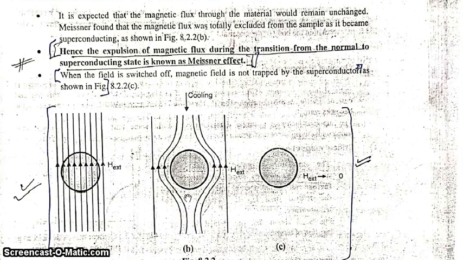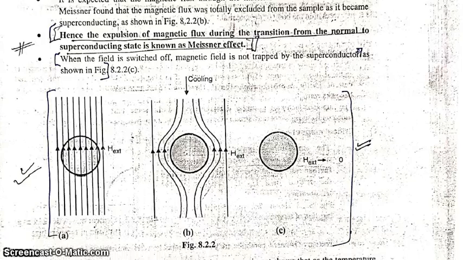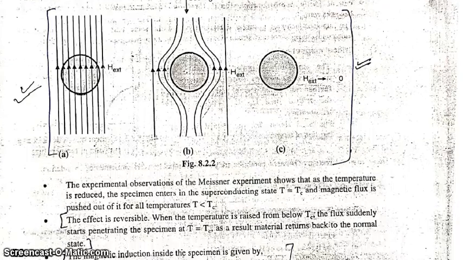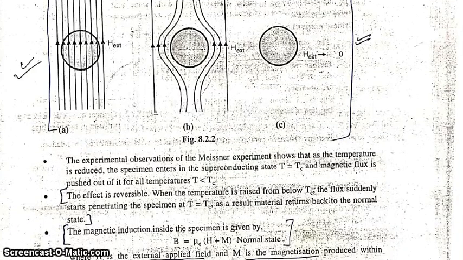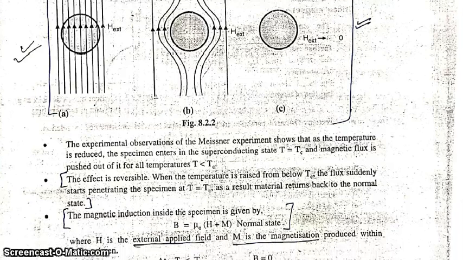Again I repeat, when the field is switched off, the magnetic field is not trapped by the superconductor as shown in this figure when it is cooled below critical temperature. This is the main thing about the Meissner effect. This Meissner effect is reversible. When the temperature is raised above critical temperature, the flux suddenly starts penetrating inside the specimen.